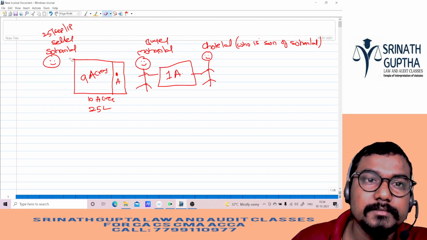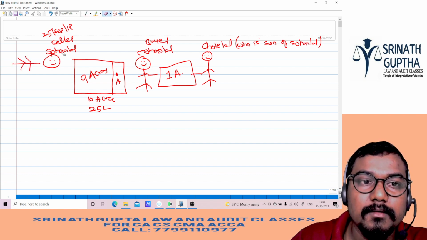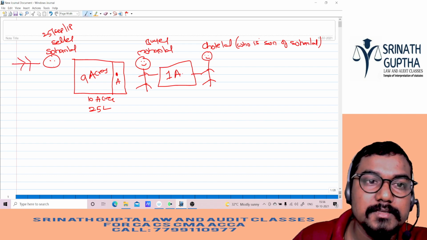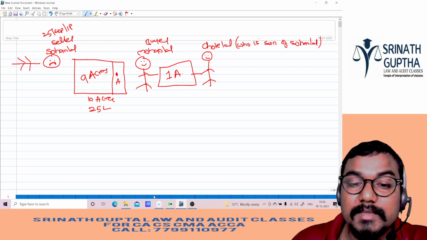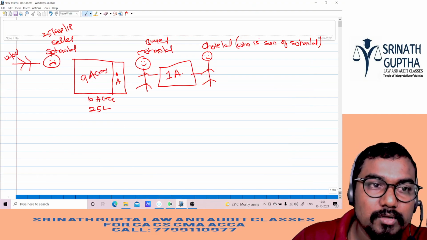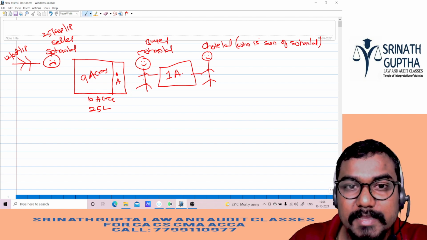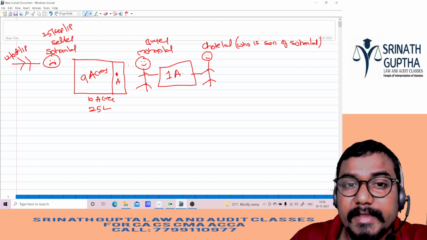Since he is deceased, he is not supposed to smile, no. So when he is dead, in this example, 12th October 2018, he died. Subsequently, this guy Mohanlal is trying to use the 10 acres of the land.